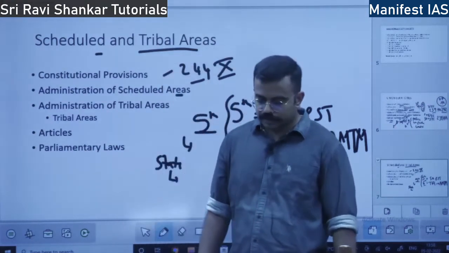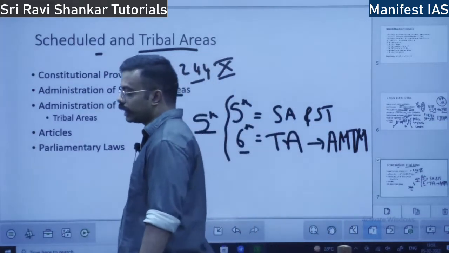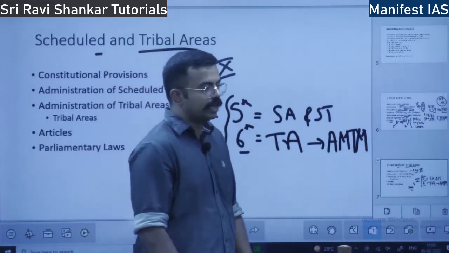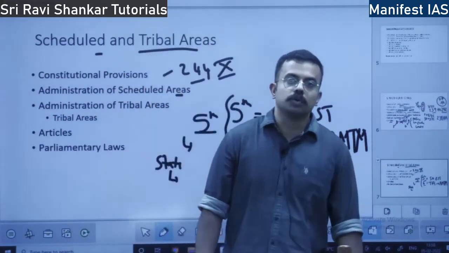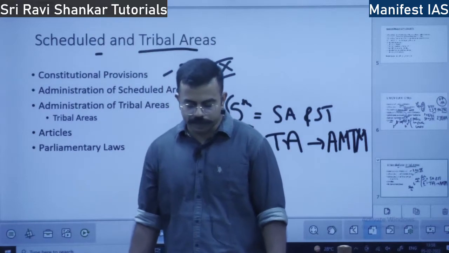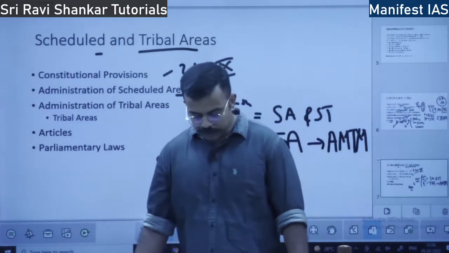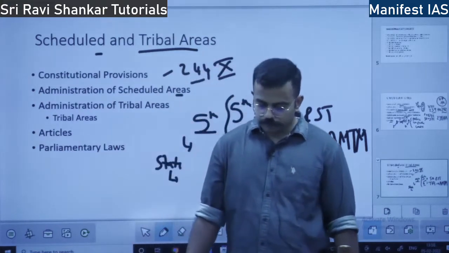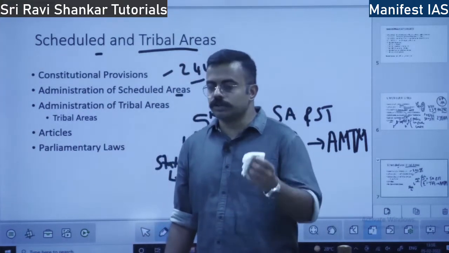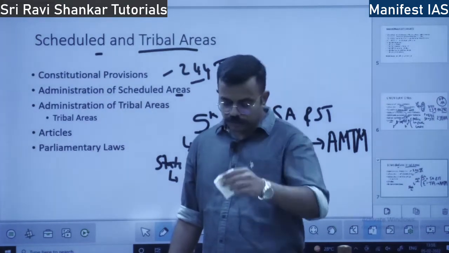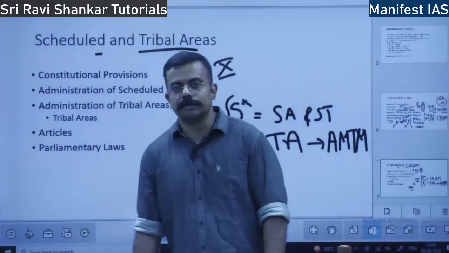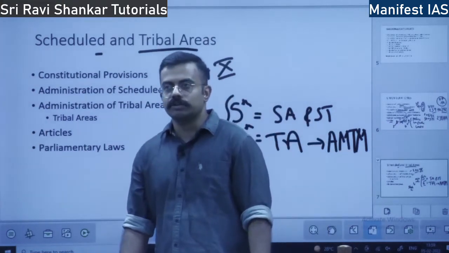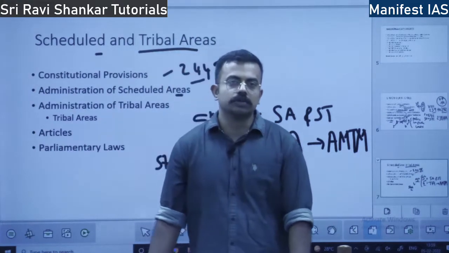Okay. So when it comes to tribal empowerment, scheduled areas and welfare of scheduled areas and scheduled tribes, there are two commissions appointed by the central government. There is a constitutional provision to appoint these commissions, to study the condition of the tribal areas and scheduled areas. So two commissions have been appointed.